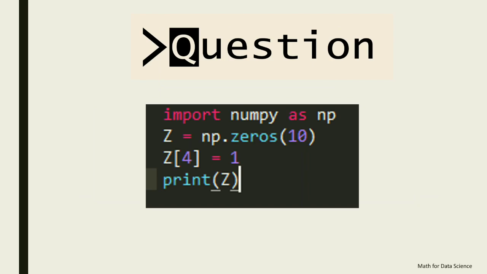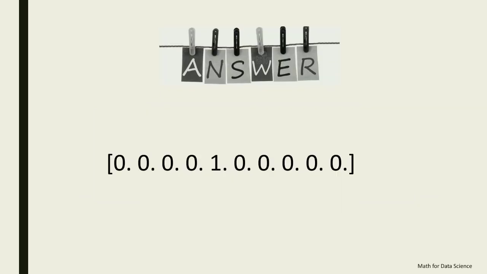This question is again based on np.zeros. Let's see how you perform in this. Time's up. The answer to this, I think this is pretty much clear when you're having np.zeros and you're just assigning a single value to 1. Let's move to the next question.